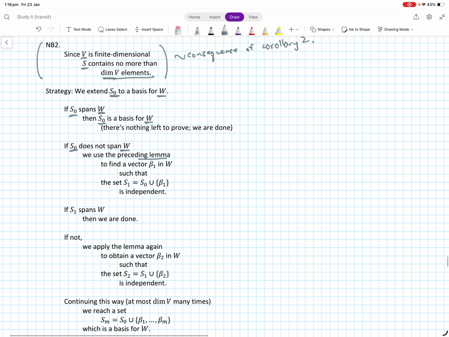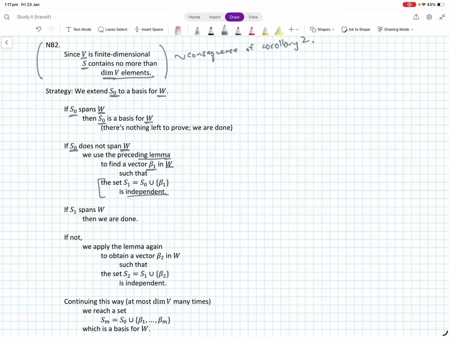So if S0 does not span W, then using the preceding lemma, we can find a vector beta 1 in W such that the set S1 is linearly independent.